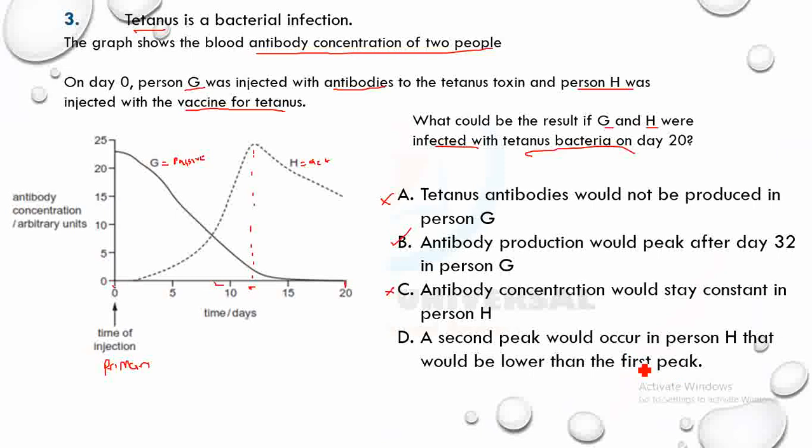If you give person H the same tetanus vaccine, that will act as a secondary immune response, and in a secondary immune response more antibodies are produced, so it's not going to be lower than the primary. So this is also quite wrong, because secondary immune response produces larger quantities. All right, let's go to the next one.